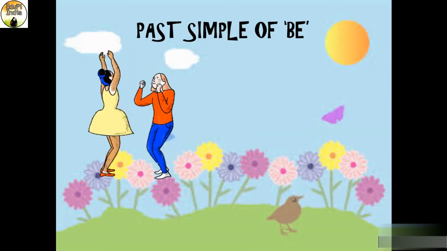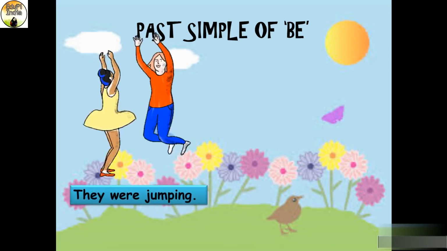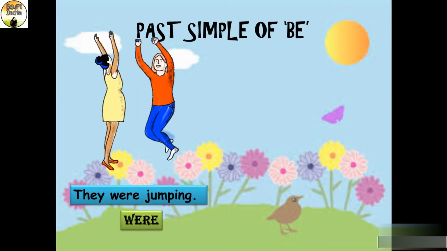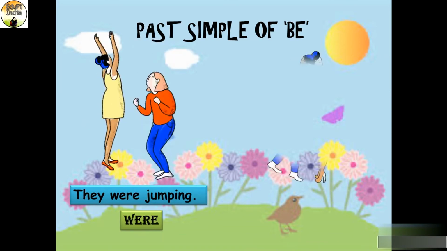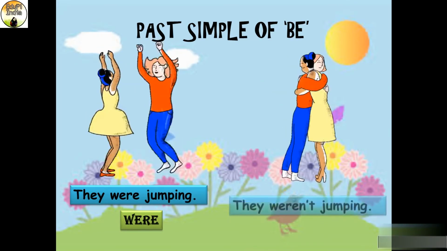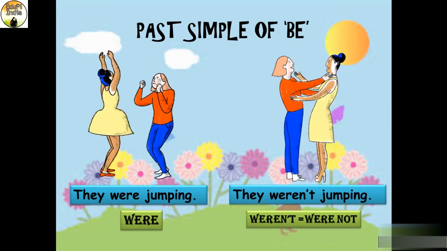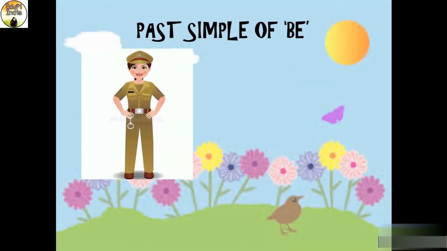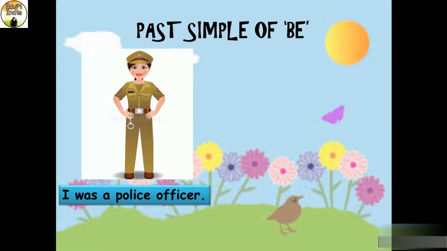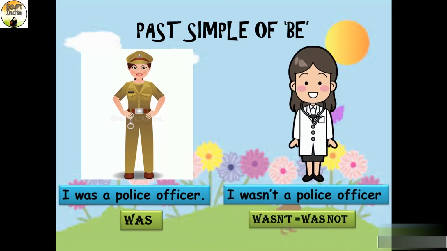Now look at this one. They were jumping. Were, because there are two women. What is the negative? They weren't jumping. Weren't is contraction of were not. Now let's see the last example. I was a police officer. Was. And negative, I wasn't a police officer. Wasn't, was not.